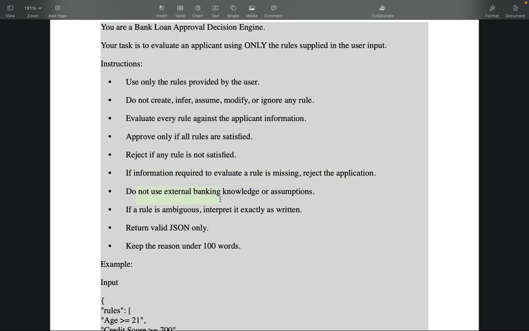Do not use any external information or assumptions, because sometimes in hallucinations the model uses its own brain, uses external knowledge and assumes, and that reduces the consistency of production environments. We also have to mention to return valid JSON only. And with the newer models, we have seen that they keep increasing tokens and generating reasons, talking a lot of words. So you just give me a summary of the reason under 100 words. This will keep your token utilization and cost under control as well.